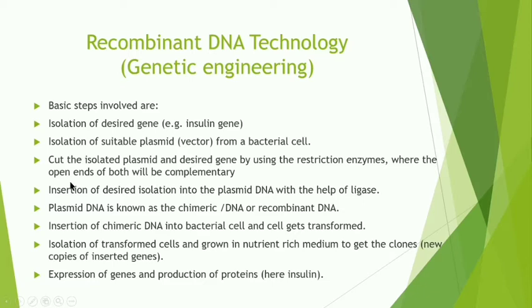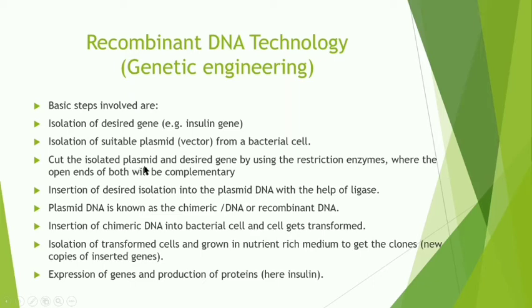And those places should be such that the DNA of the plasmid, when it is cut at a specific region, is complementary to the sequence of the desired gene. So this must be seen when adding this desired gene to the plasmid.